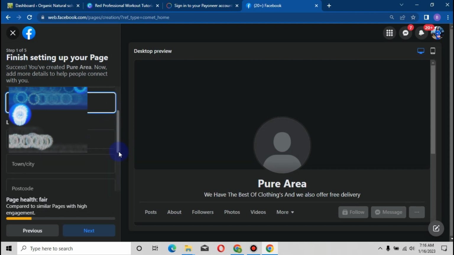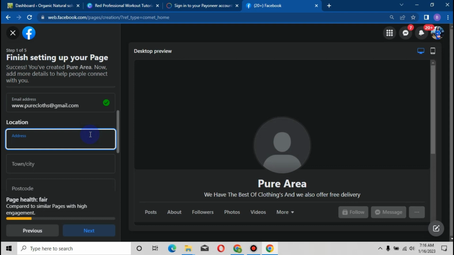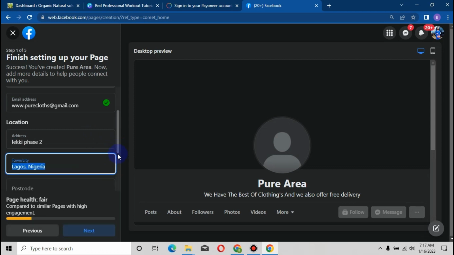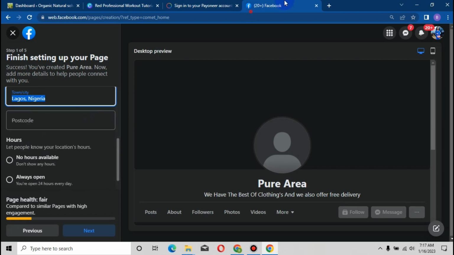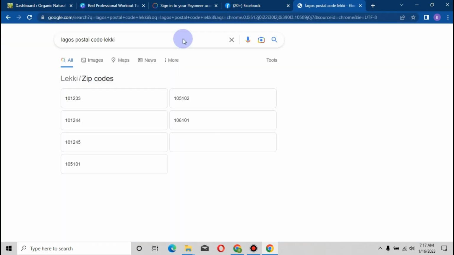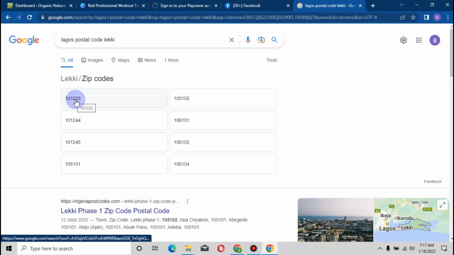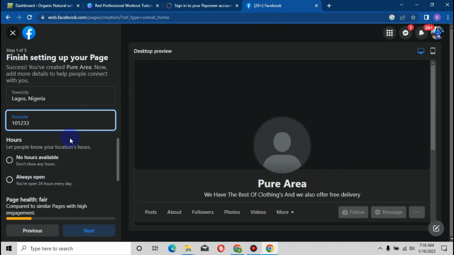After you're done with all of this detailing, your address is very important. All of this information is important for Facebook. Please guys, note that. Let's say the town is Lagos City, Lagos, Nigeria. Then let's look for the Lagos postal code. If you don't know the postal code, you can just browse your internet and they're going to bring it out to you. So we have 101233. Let's just close this. You guys should help me and also store the number. I believe I'm correct.